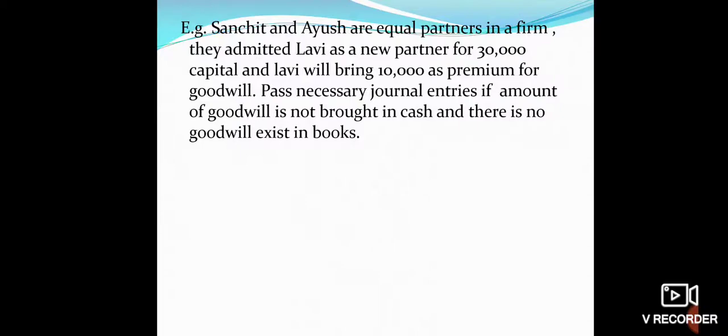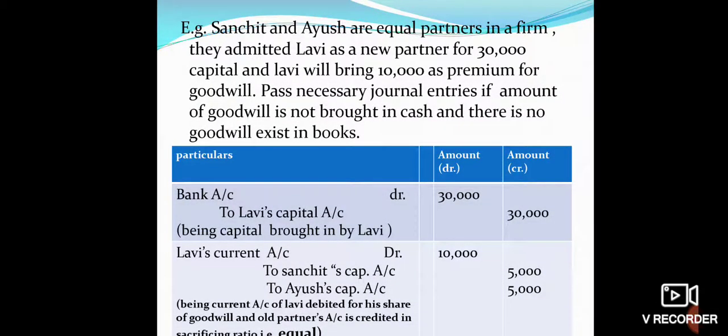So, we have to pass the journal entries. First of all, we have to pass the journal entry regarding Lavi's capital. That will be like this: bank account debit to Lavi's capital account with 30,000, and then we will pass the journal entry regarding the goodwill premium amount of rupees 10,000 by debiting Lavi's current account. You can see the entries. First entry, bank account debit to Lavi's capital account with 30,000. This entry is passed for capital brought in by Lavi.